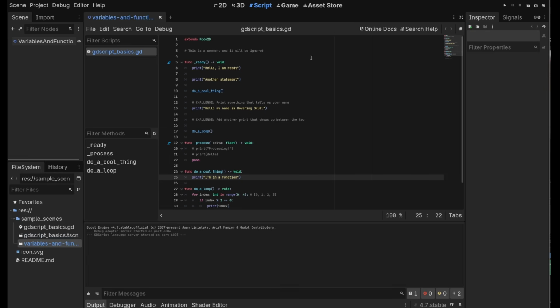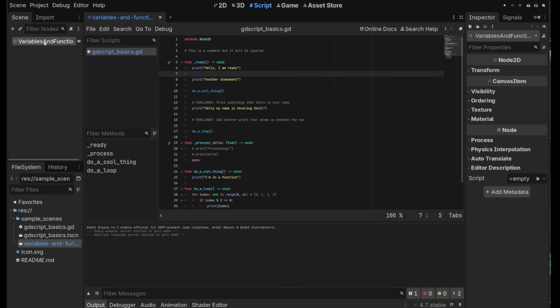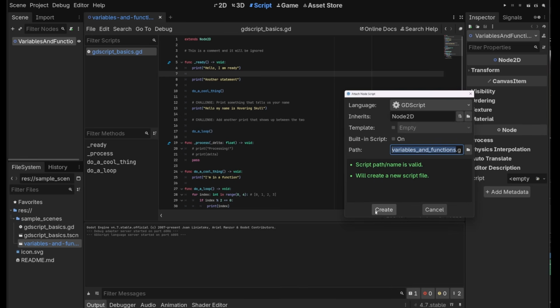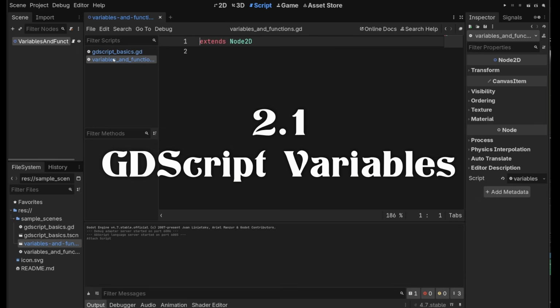Okay, and then you'll notice here in the code window, we're still looking at GDScript basics.gd. Let's make a new script. Remember, click on variables and functions in your scene tree. Press this button. We'll call it variables and functions.gd. That's fine. Create. Okay, cool. Now we're looking at our new script.